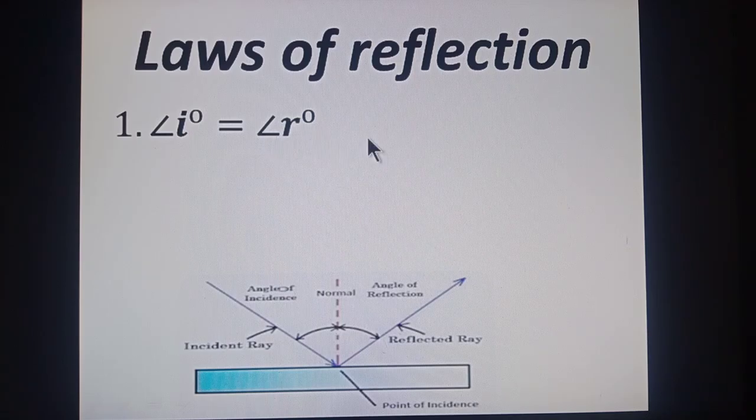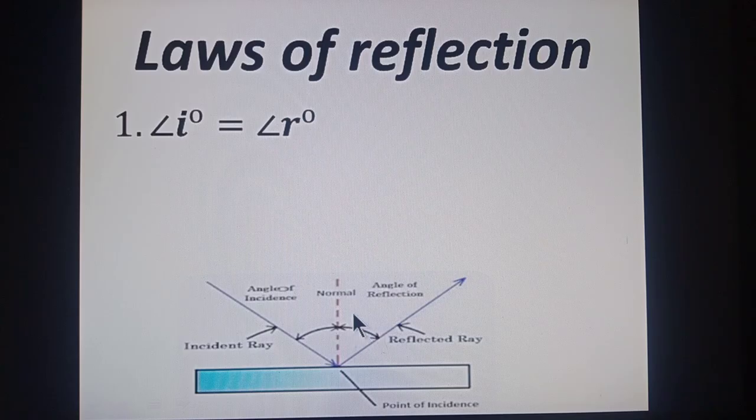In case of reflection, the angle made by incident ray with the normal, means angle of incidence I, is always equal to the angle made by reflected ray with the normal, means angle of reflection. It means the ray of light falling at a particular angle with the normal will reflect at the same angle with the normal. Our angle of incidence is always equal to angle of reflection.